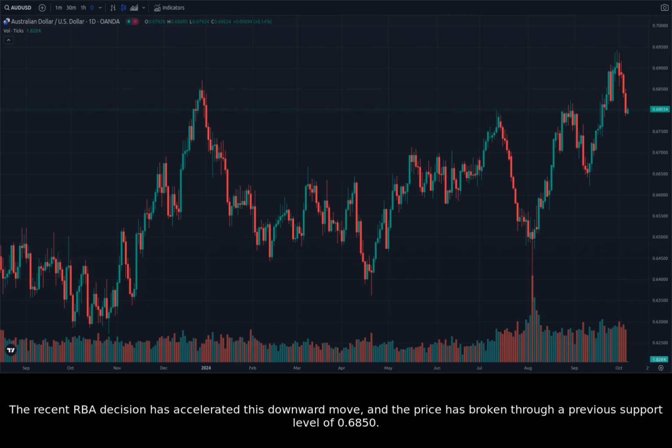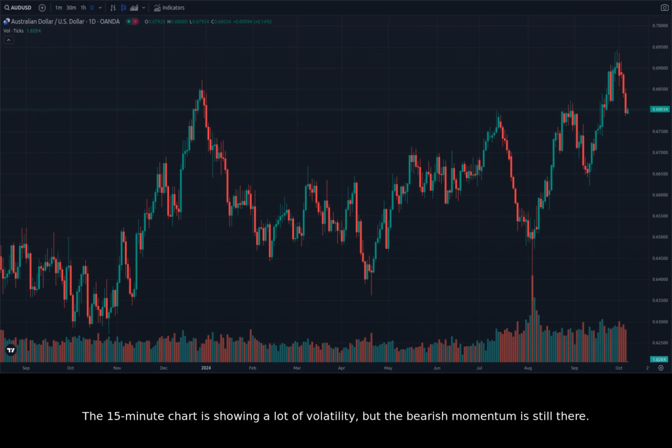The recent RBA decision has accelerated this downward move, and the price has broken through a previous support level of 0.6850. The 15-minute chart is showing a lot of volatility, but the bearish momentum is still there. The price is bouncing off the previous support level of 0.6850, but it's likely to continue lower in the near term. Overall, the technical analysis is suggesting a bearish outlook for AUDUSD. The RBA's rate cut has added to this bearish sentiment.